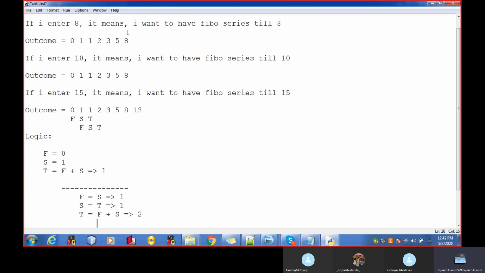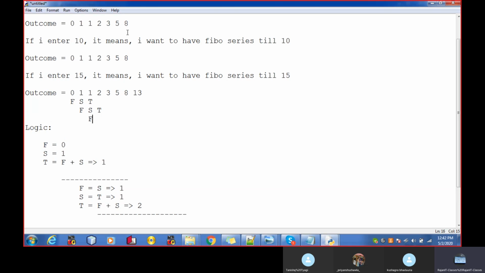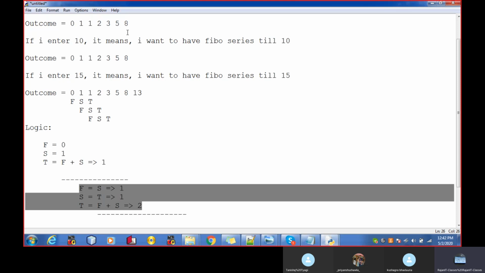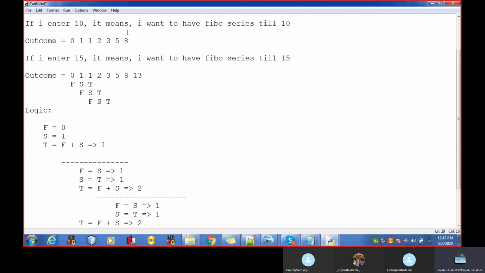In a similar way, next we'll proceed further. If I proceed further, this becomes the first, this becomes the second, and this becomes the third. Again this logic will be written. I'm copying the same logic. Now my first will become 1, and my second will become 2, and obviously my third will become 3. So now guys, this is the logic of how to make the Fibonacci series.